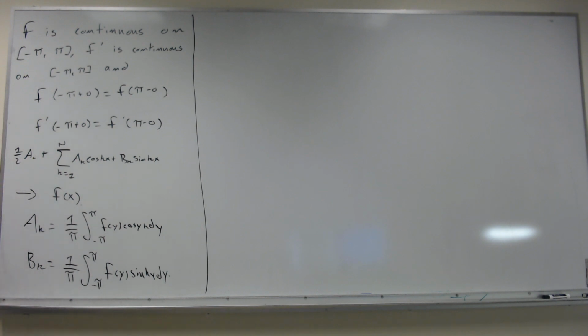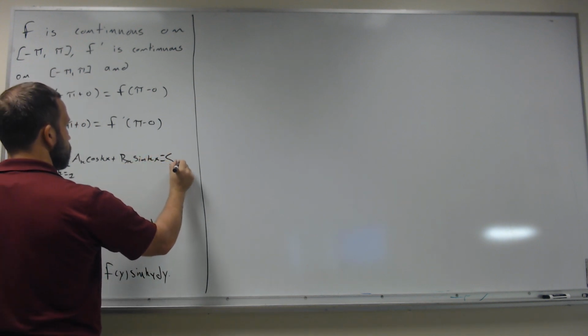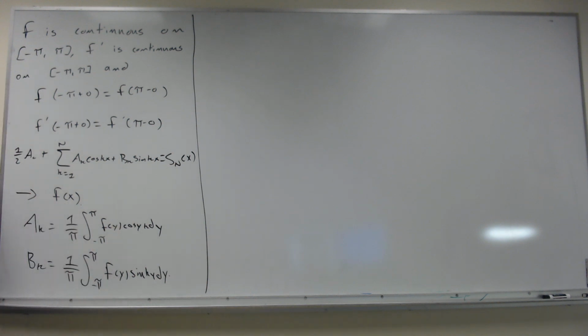Now we're just going to compute what this is. With the n there, you'll see why we can't do it if we have an infinity there. We're basically just going to write out what the a_k's and b_k's are and rearrange some stuff. By the way, I'm going to call this S sub n of x, meaning the nth partial sum.